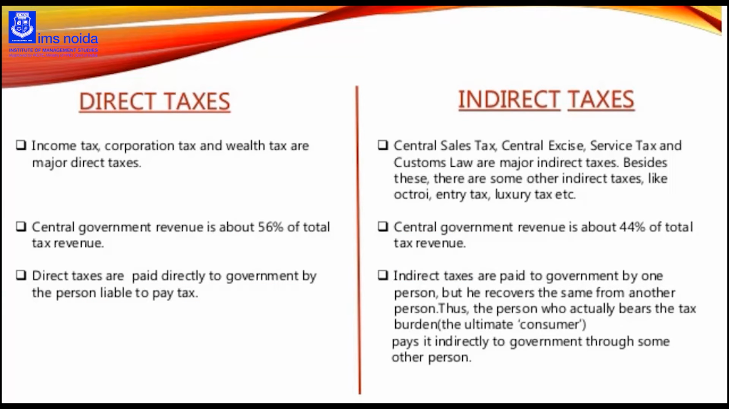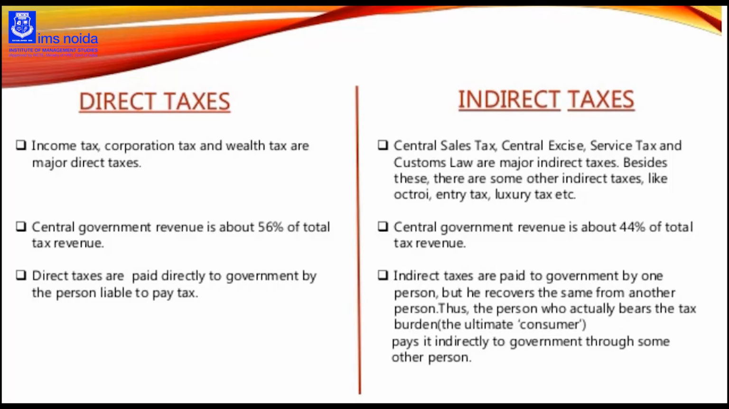If we read the PPT, it is written: income tax, corporation tax, and wealth tax are major direct taxes. Central government revenue is about 56% of total tax revenue, and direct taxes are paid directly to the government by the person liable to pay tax. Whereas in indirect tax, central sales tax, central excise, service tax, and custom laws are the types of indirect taxes.